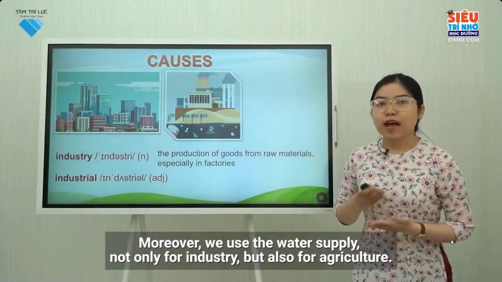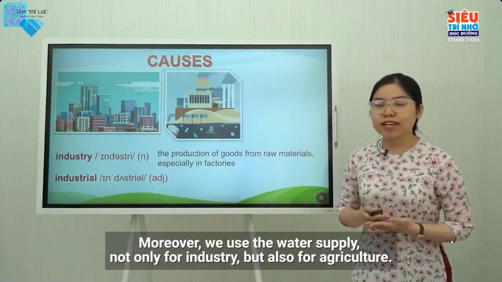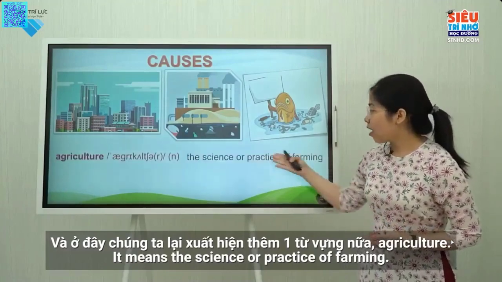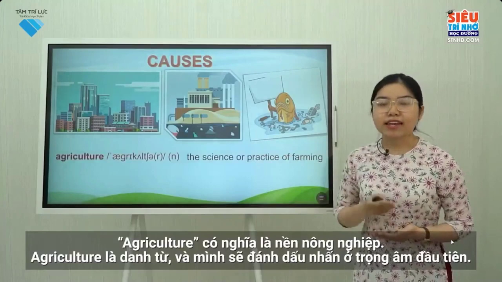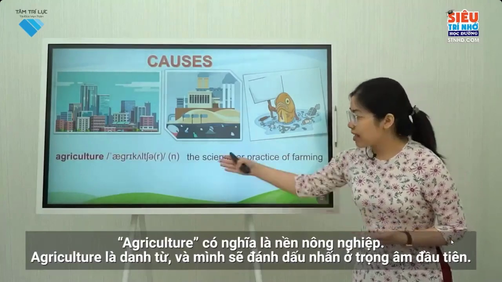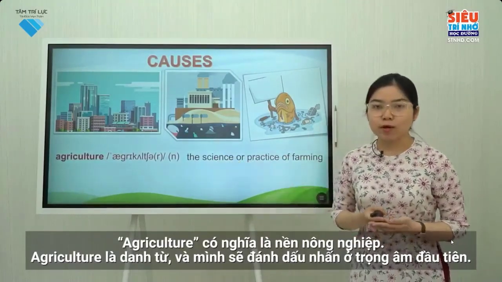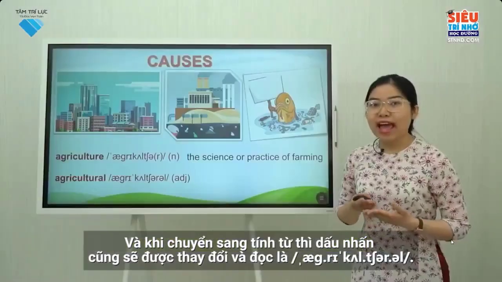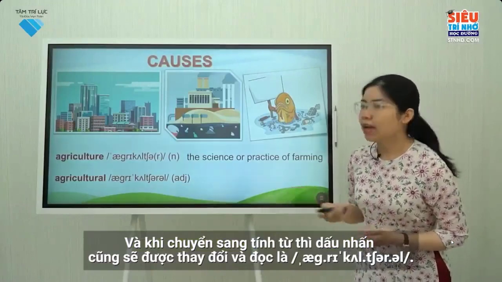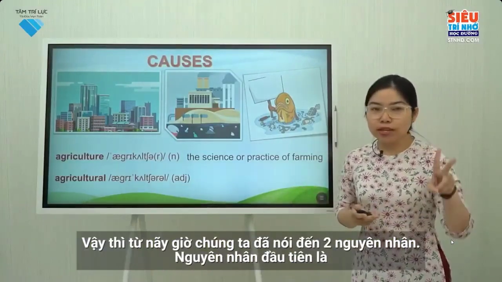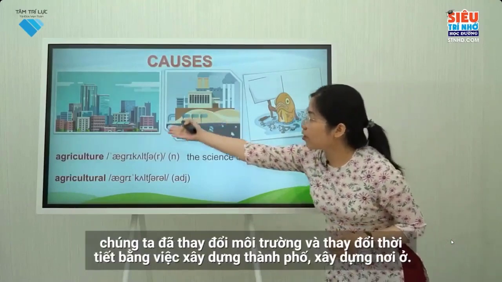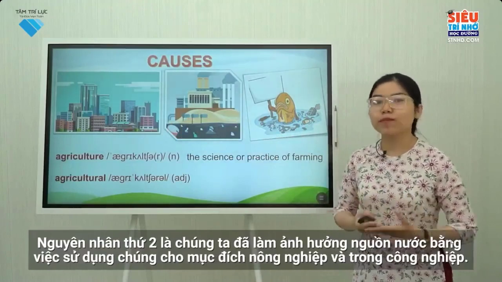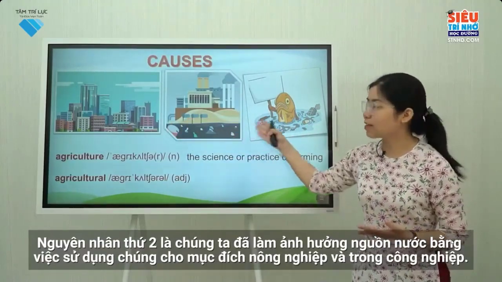Moreover, we use the water supply not only for industry, but also for agriculture. And we have another new word, agriculture. It means the science or practice of farming. The word agriculture is a noun, and it is stressed on the first syllable. When we turn it into an adjective, the stressed syllable is also changed, and it is pronounced as agricultural. So we've just talked about 2 causes. The first one is that we are changing the environment and weather conditions by building cities and houses. The second one is that we are affecting the water supply by using it for agriculture and industry.